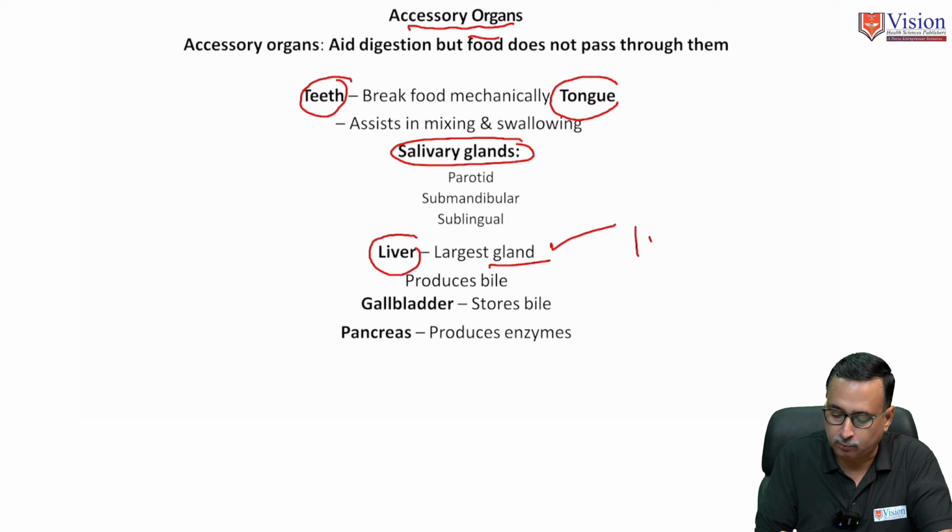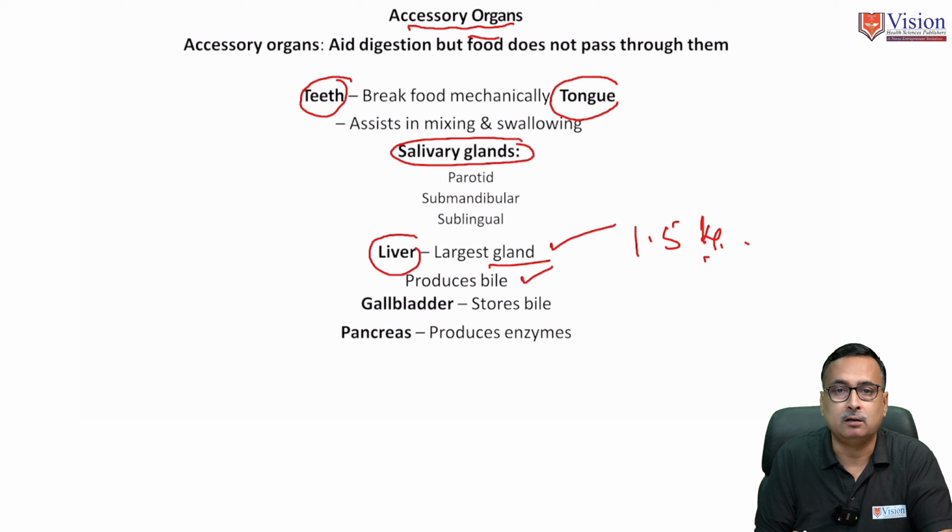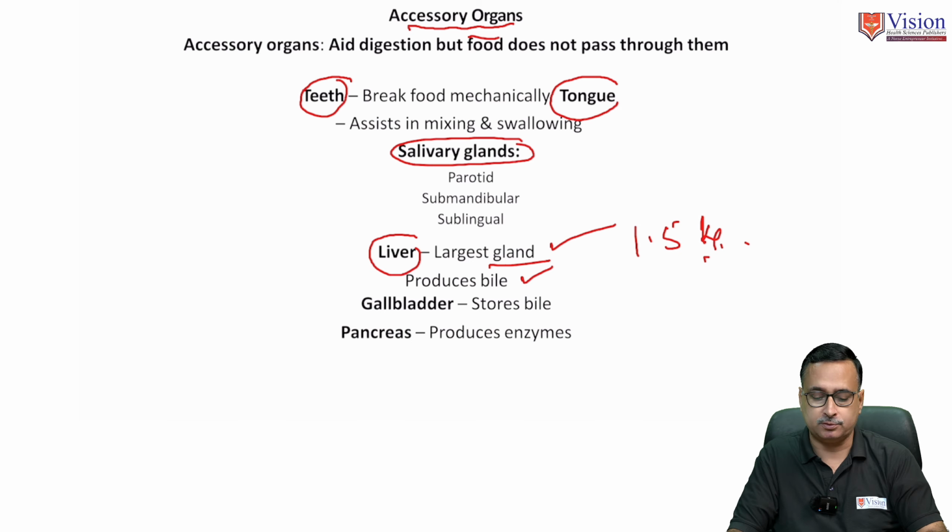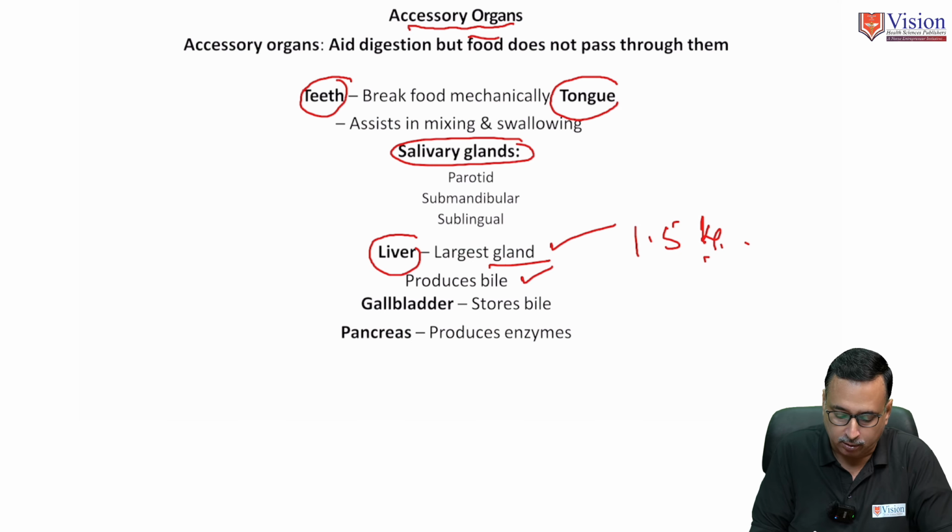It weighs around 1.5 kilograms. It produces bile and serves multiple functions. Another accessory organ is the gallbladder, and the last accessory organ is the pancreas.